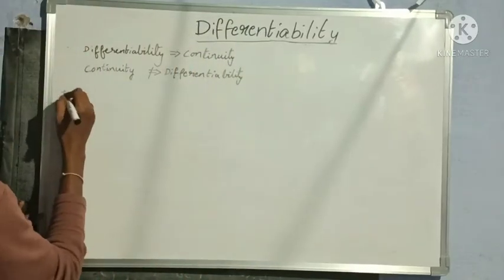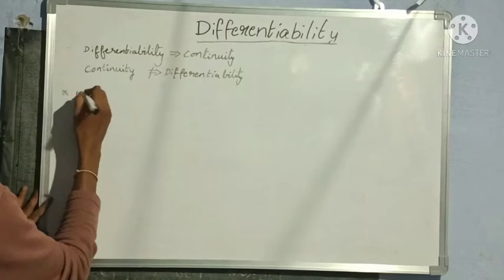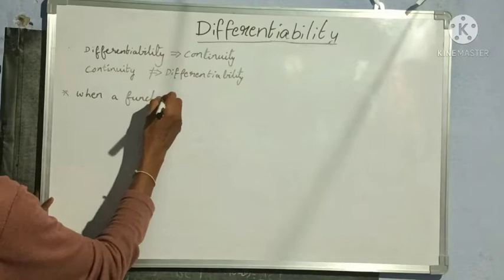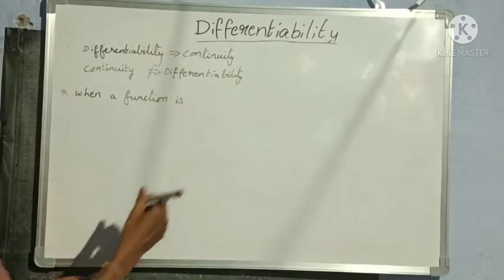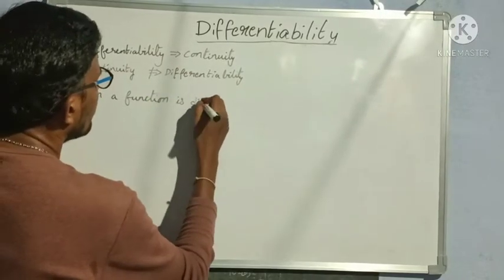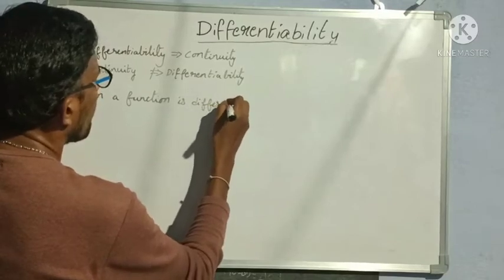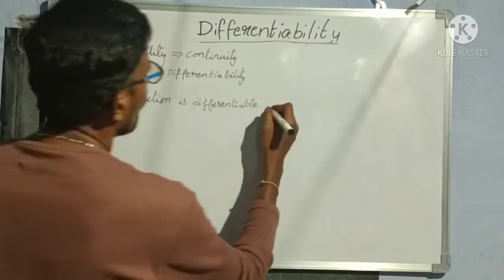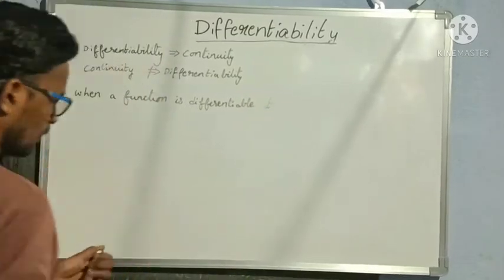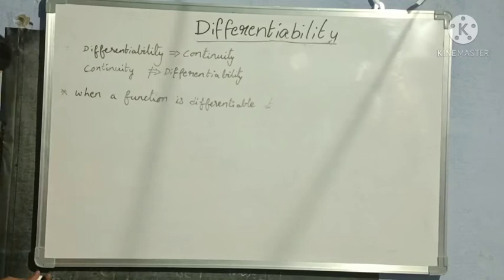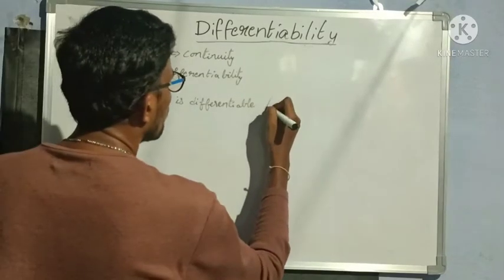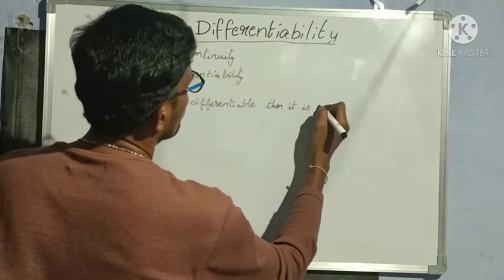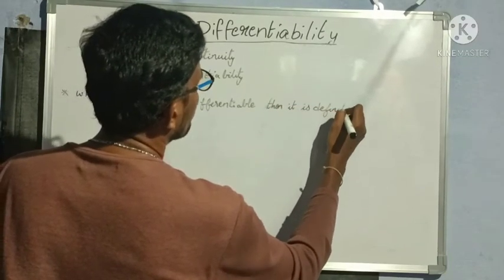First sentence is, when a function is differentiable, then it is definitely continuous.